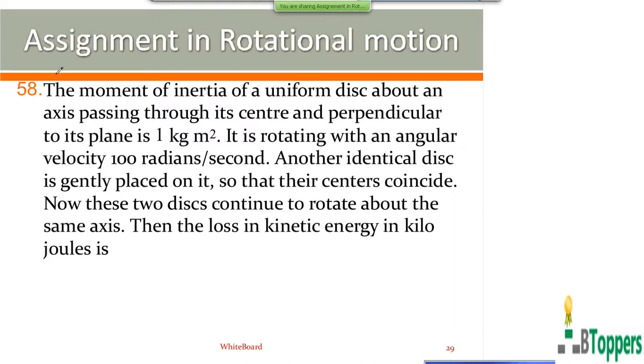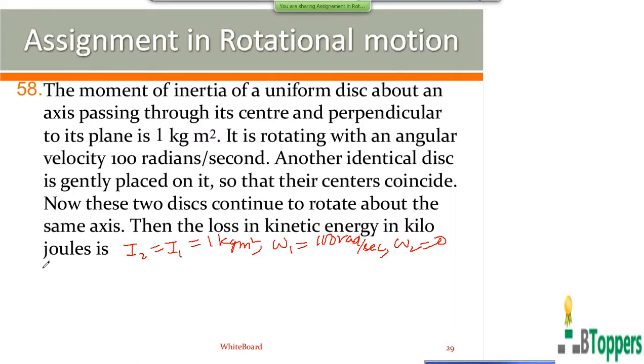So we will consider the two disks as one system and apply conservation of angular momentum. The moment of inertia of the second disk is the same as that of the first disk, which is given as 1 kg meter square. The initial angular speed of rotation of the first disk is given to be 100 radian per second, and the initial angular speed of the second disk can be taken as 0.